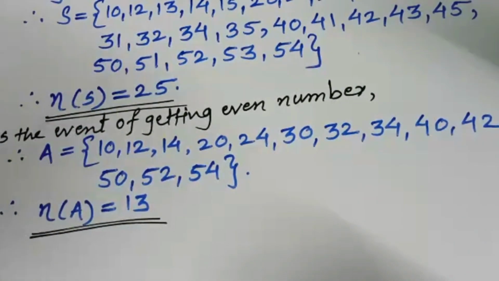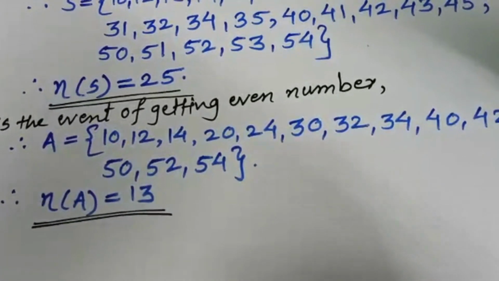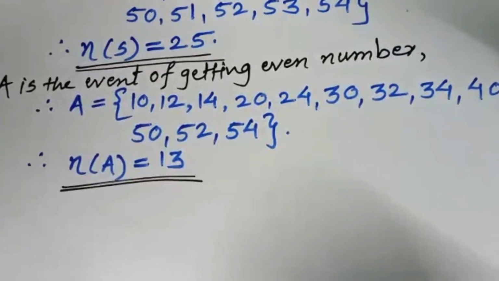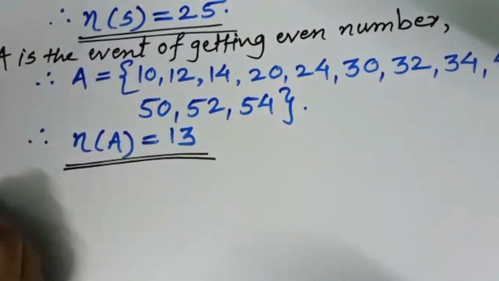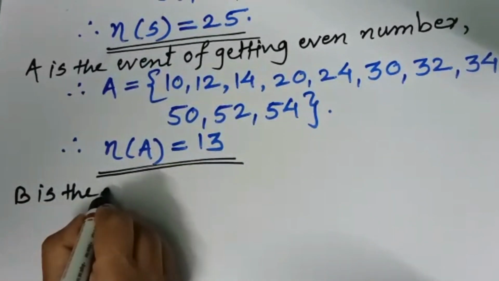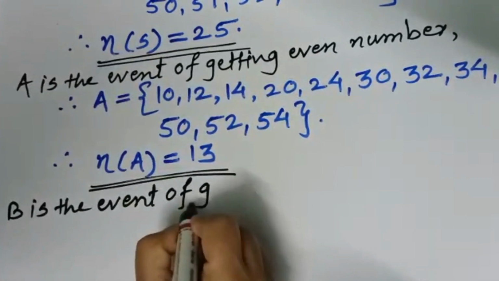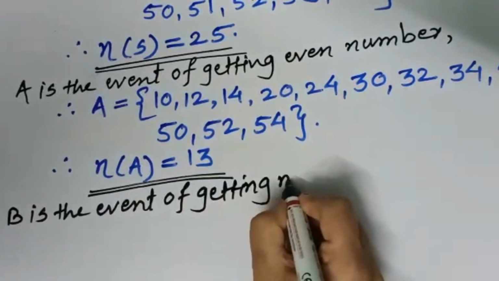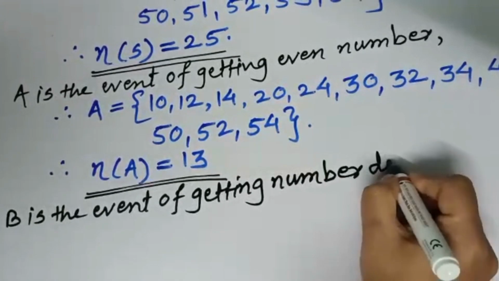Okay. Now we will write B event. The condition for B event is the number formed is divisible by 3. Okay. So you write B is the event of getting number divisible by 3.